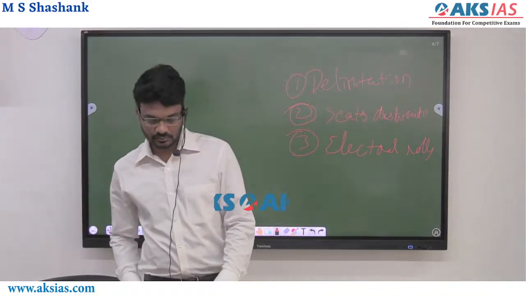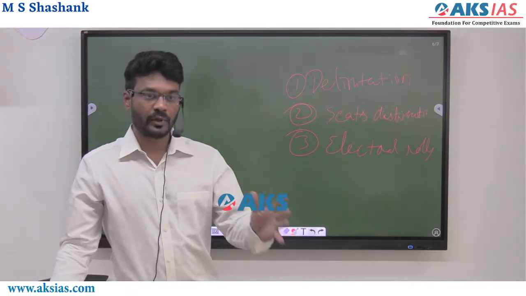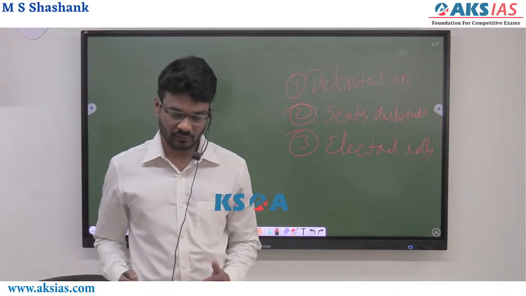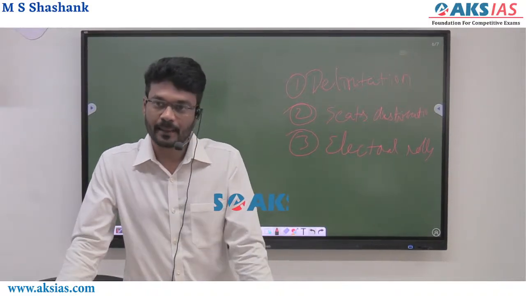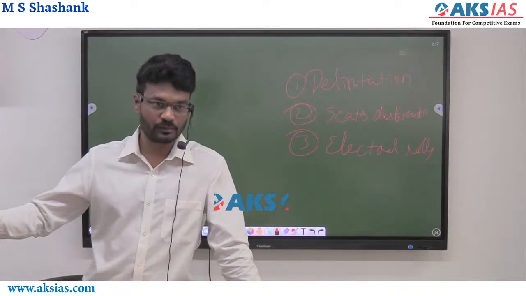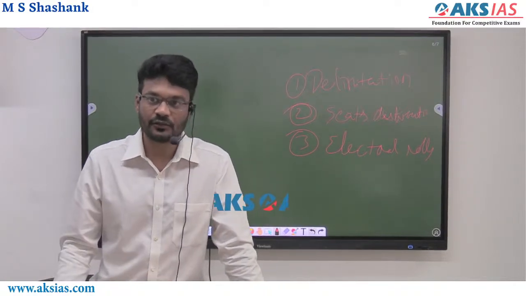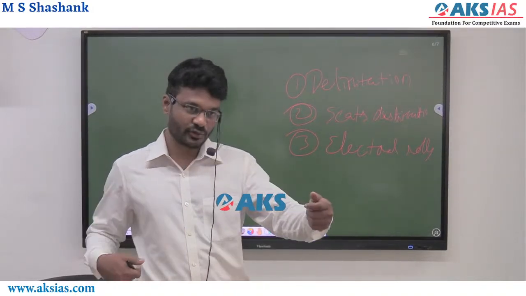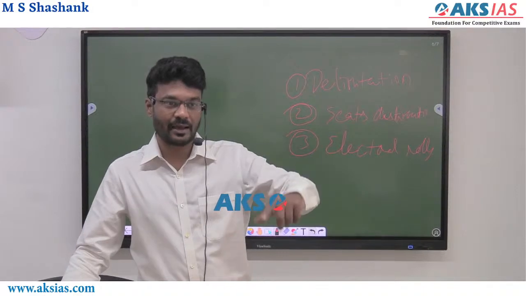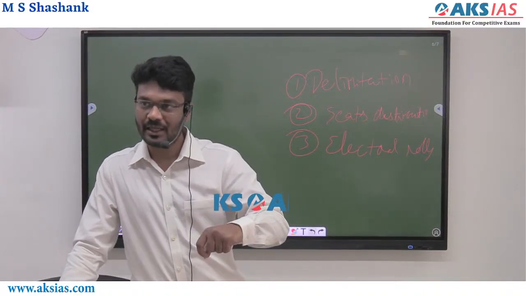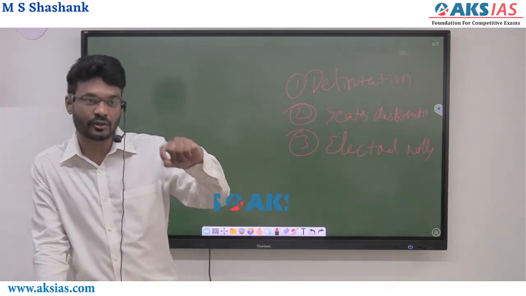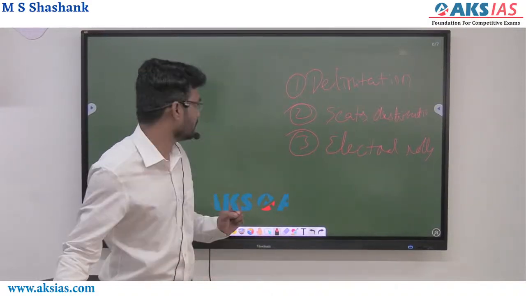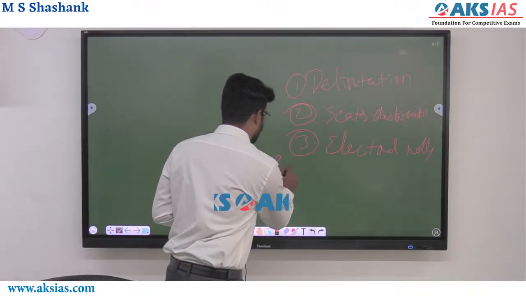If you went to a voting booth to vote, once you enter that polling booth, you will be guided towards a PO, polling officer. First and foremost, he asks for your ID, and he has a list. That list is called the electoral roll. Each constituency should have an electoral roll. Who prepares that electoral roll? Electoral register officer.